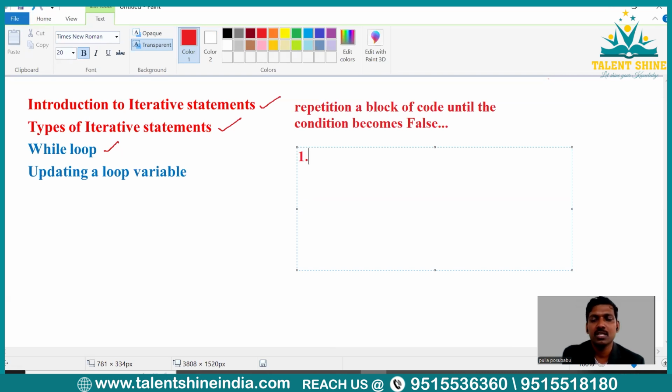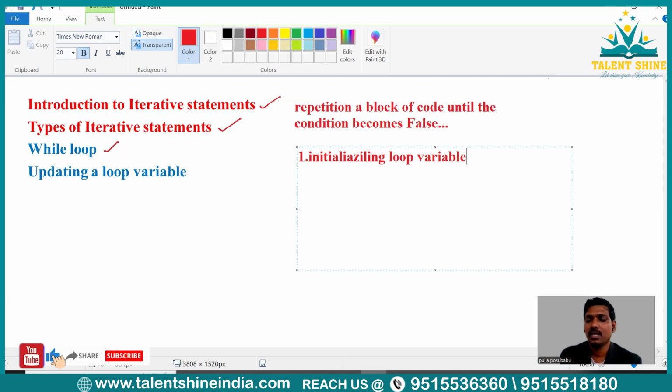Let me write the first point. So point number 1 is initializing, initialization or initializing a loop variable, right? So initializing a loop variable.